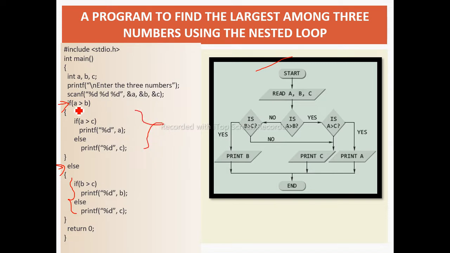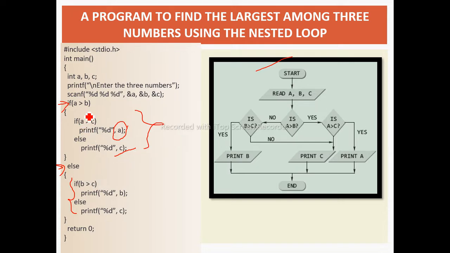So firstly, what we need to check is whether A is greater than B. If A is greater than B, at the same time we are checking whether A is greater than C or not. If it is true, then we are printing A is greater. If A is greater than B but not greater than C, then surely C is the largest number.